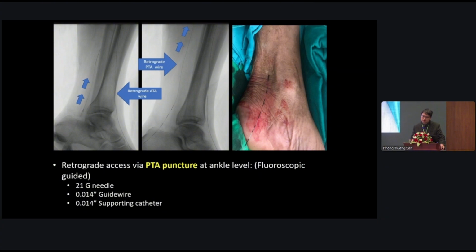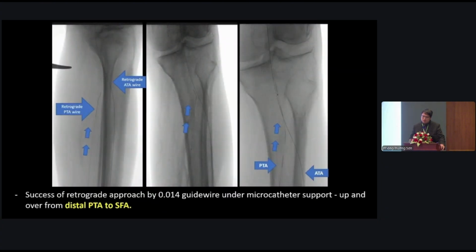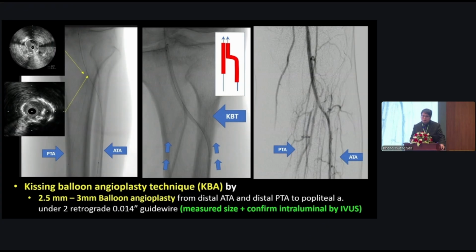Finally, after the single balloon angioplasty, we also saw the plaque displaced to the other vessel. When I did the angioplasty in the ATA, the PTA also had recurrent stenosis. So in this case, I did kissing balloon angioplasty, and I confirmed the intraluminal wire placement by IVUS, because in bifurcation balloon angioplasty the intraluminal approach is very important to prevent dissection and occlusion of the side branch.